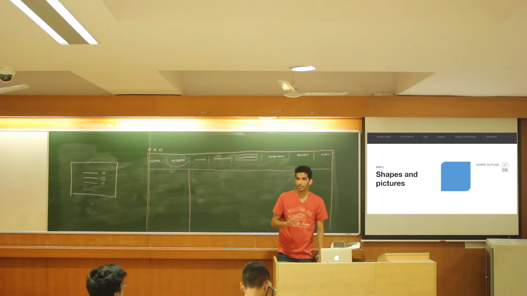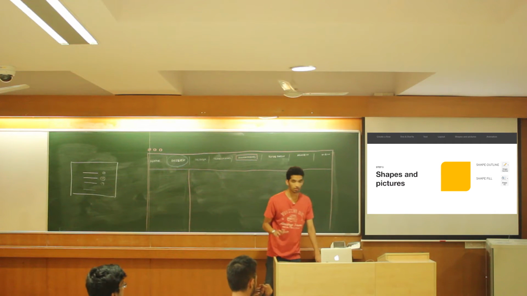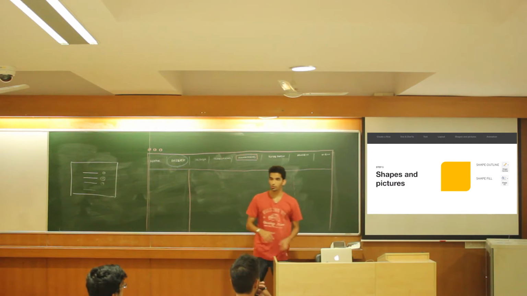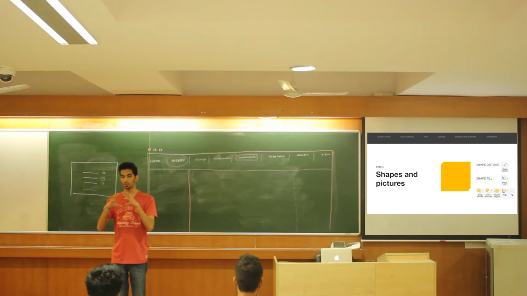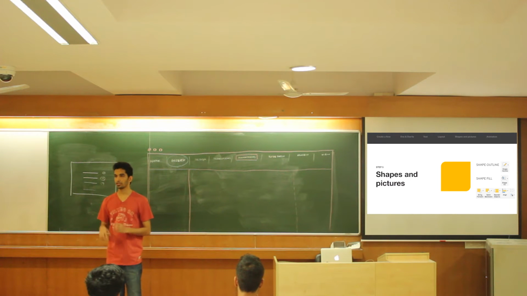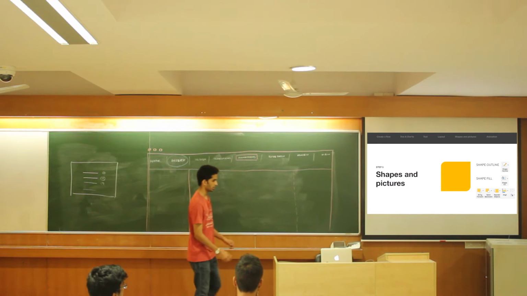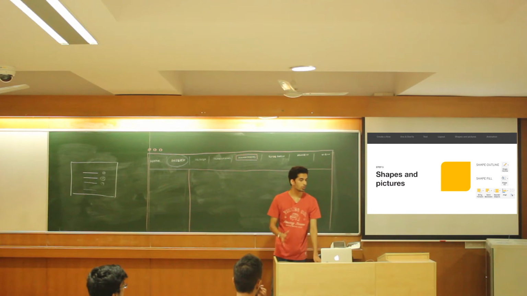Cool. So removing the outline and changing the color is going to help you a lot of times. Also, you can completely remove the fill too, as in your shape will become transparent and you can have an outline for that. That is also useful a lot of times, right? Cool. That is about shapes and moving them through the Z depth.